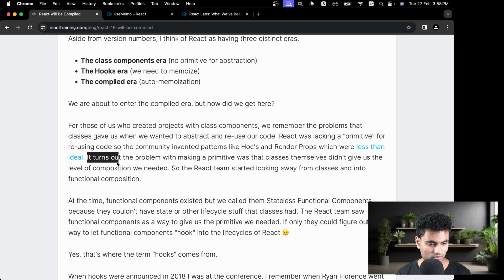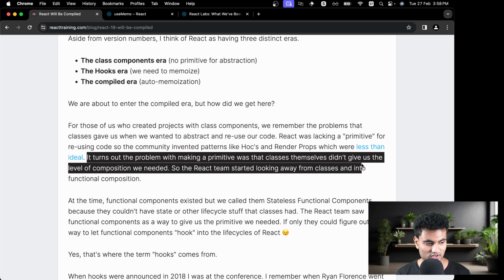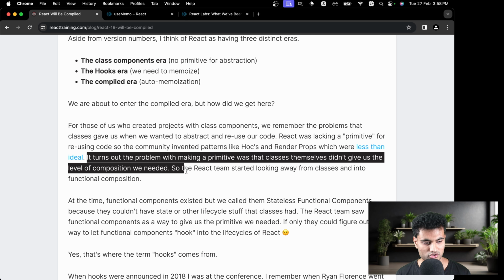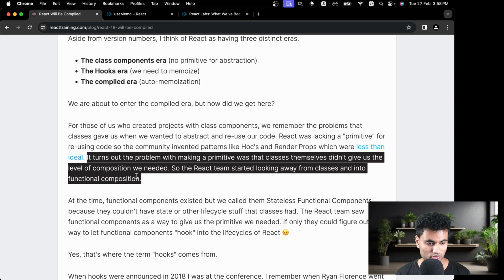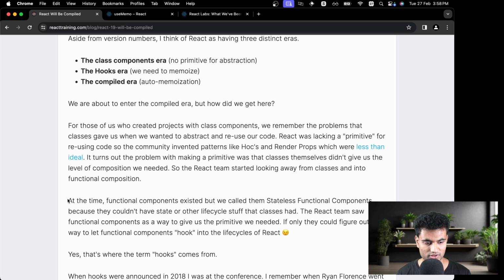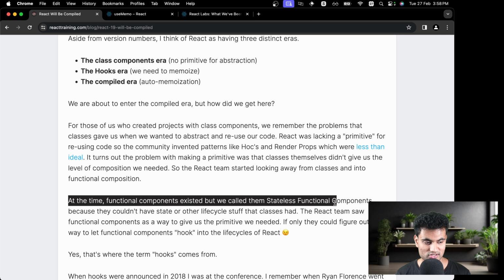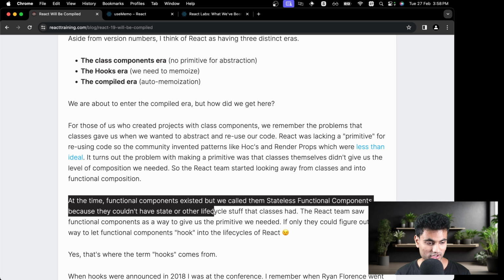It turns out the problem with making a primitive was that classes themselves didn't give us the level of composition we needed. So the React team started looking away from classes and into functional composition, and that's how we got into functional components. At the time, functional components existed, but we called them stateless functional components because they couldn't have state or the lifecycle stuff that classes had, and I didn't know about this.